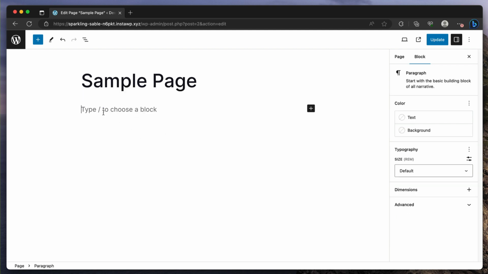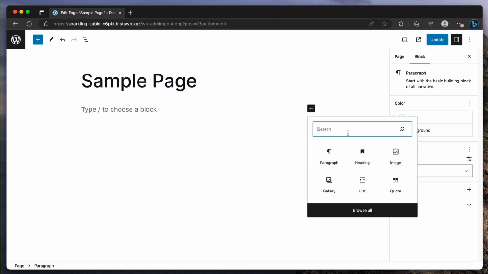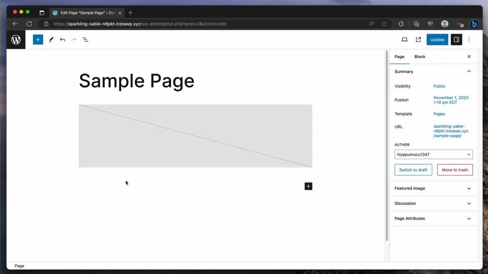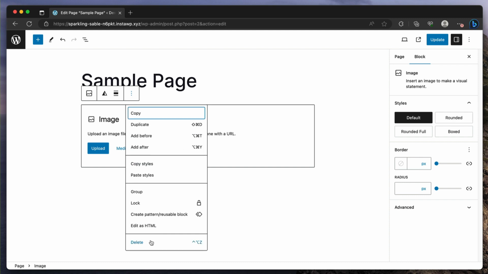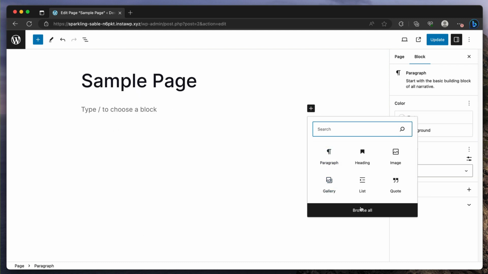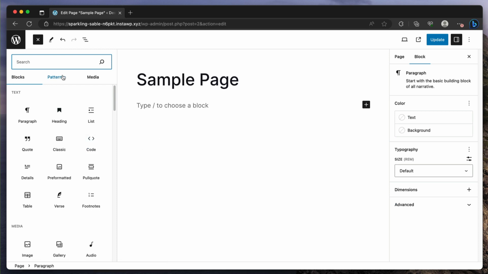So here I could do / to choose a block, or I could just press the little thing here and just search for something in here. Like I said before, if I just choose image, I could just upload and choose an image, but I could also use a pattern. And so I'm going to press this little thing, and I'm going to do browse all, and then I'm going to go to patterns.